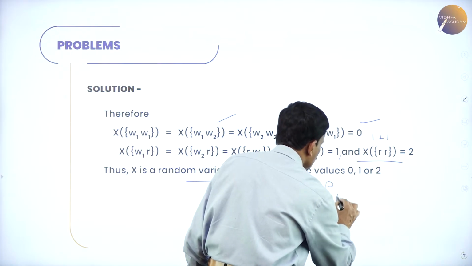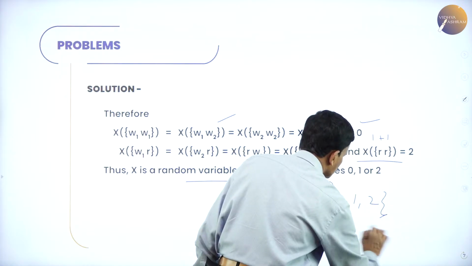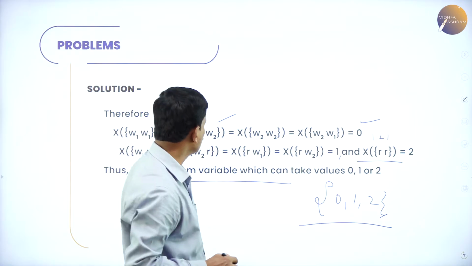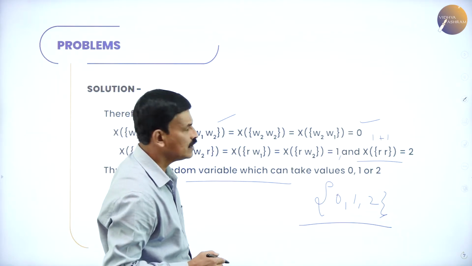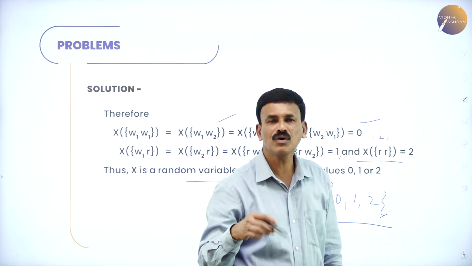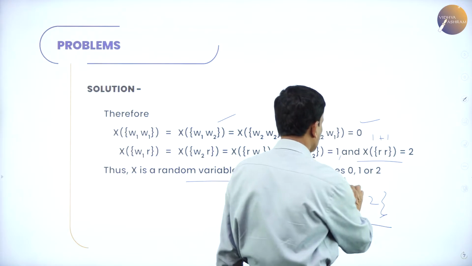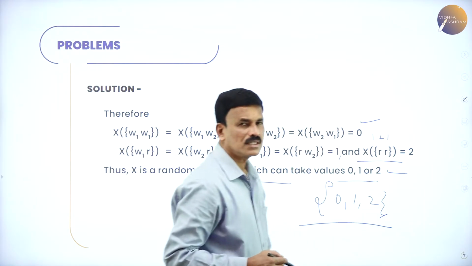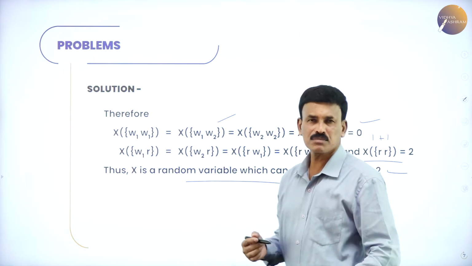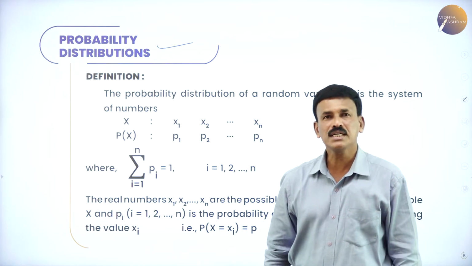Values are 0, 1 or 2. So therefore x is a random variable which can take the values either 0, 1 or 2. That is regarding a simple example. Let us come to the next concept.